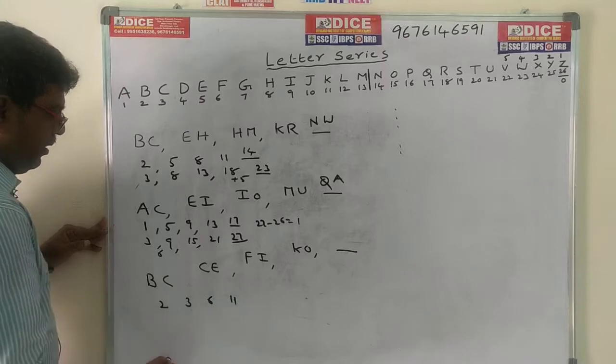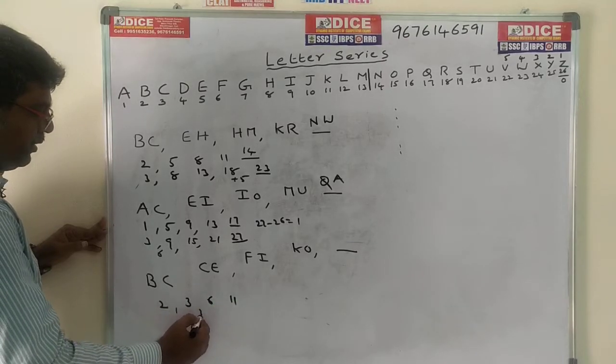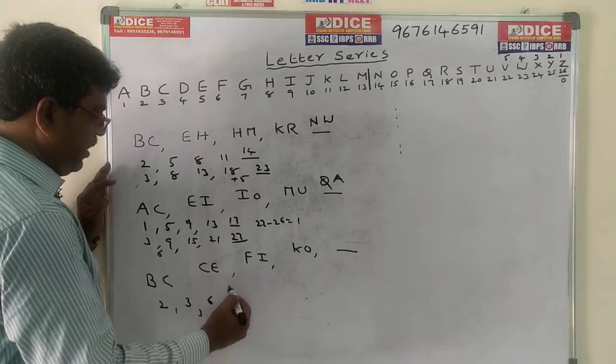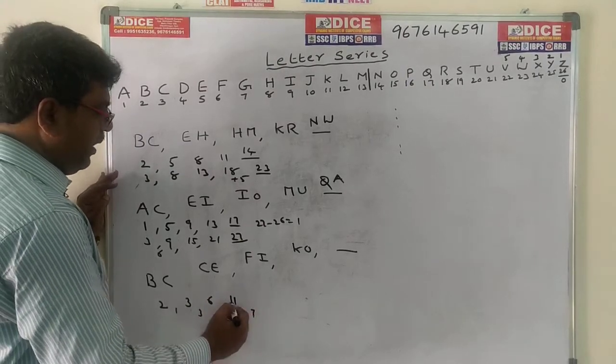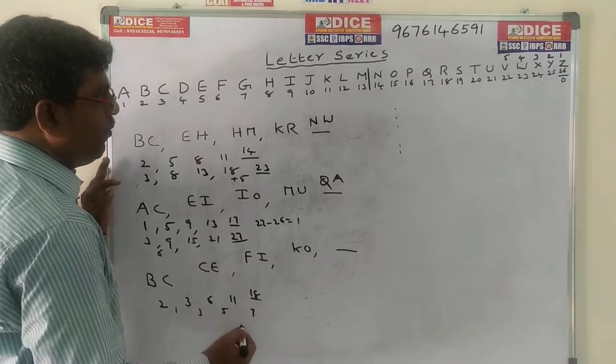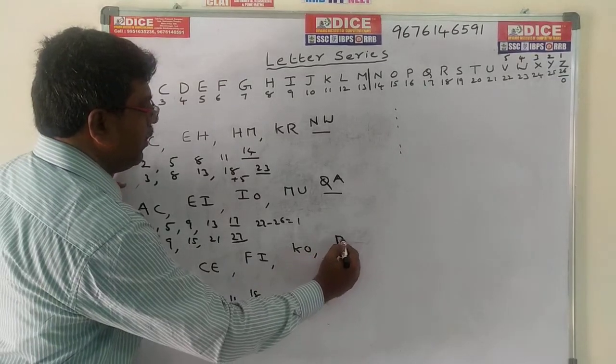K means 11. The differences are 1, 3, 5. The next difference is, these are odd numbers, 7. 11 plus 7 is 18 is the value. What is the code for 18? 18 means nothing but R.